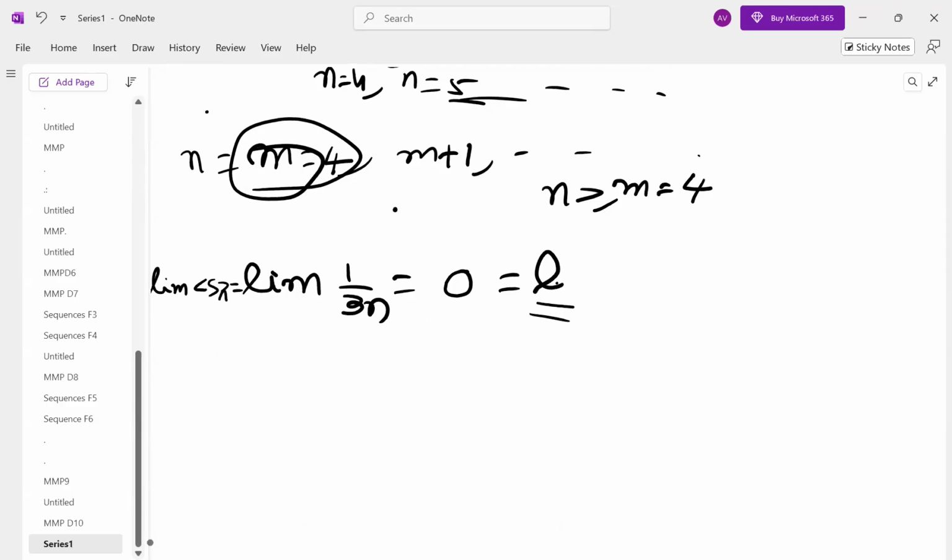This is a sequence. Now we have the Cauchy sequence, which means |Sp - Sq| < epsilon for all n greater than or equal to p.